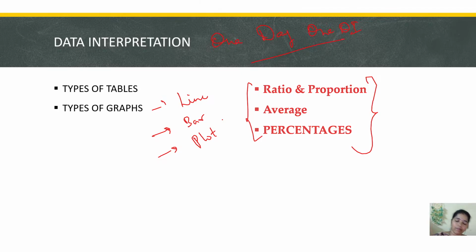In filling all those things, we are supposed to be good with these three concepts: ratio and proportion, average, and percentage. And one basic thing is addition, subtraction, multiplication and division. Very much a must. Simple addition, simple subtraction, simple multiplication, simple division.